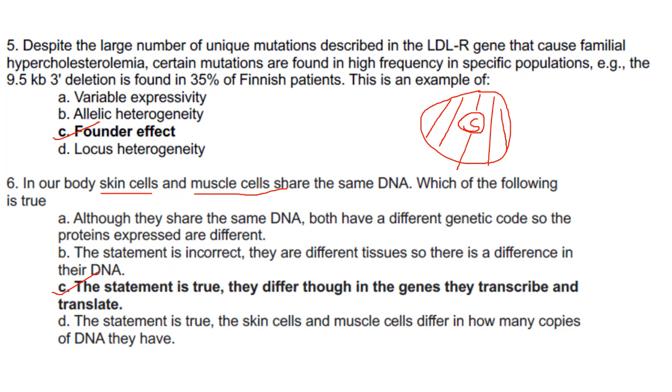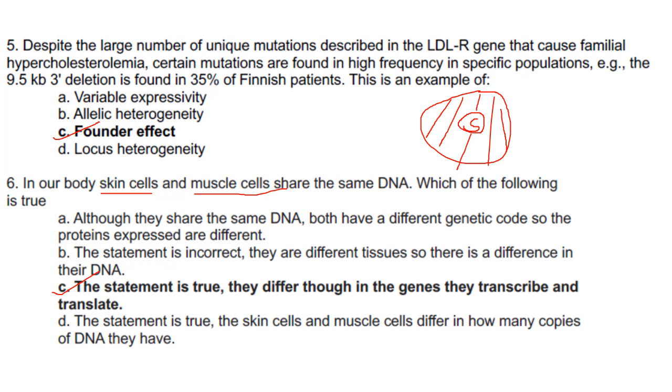So this smaller population is having the 9.5 kb 3' deletion, whereas the larger population is having a large number of unique mutations described in the LDLR gene that causes familial hypercholesterolemia.